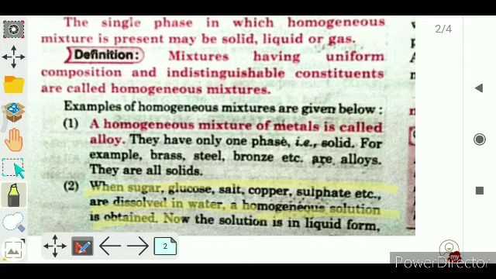Likewise here, when glucose is mixed into the water and salt is mixed into the water, the same thing is obtained. Here copper and sulfate are not separate. Okay, this is copper sulfate, right? Copper sulfate is dissolved into the water, and a homogeneous solution is formed. These are examples of homogeneous mixtures, right? Clear?